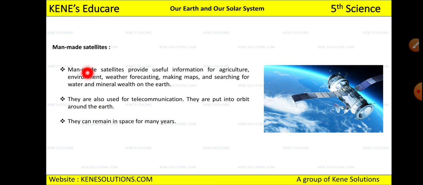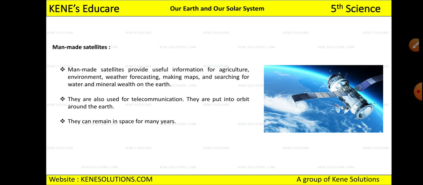Now see, second is man-made satellite. The satellites which humans are making and they are sending it into the space. Those are called as man-made satellite. Okay. So what are the uses of this man-made satellite? They are useful to provide useful information related to agriculture, environment, weather forecasting means whether flood will occur or not, whether there will be high tides or not. Okay, so all this comes under weather forecasting. Then making maps and searching for water and mineral wealth on the earth, and this is the reason why man-made satellites are launched.